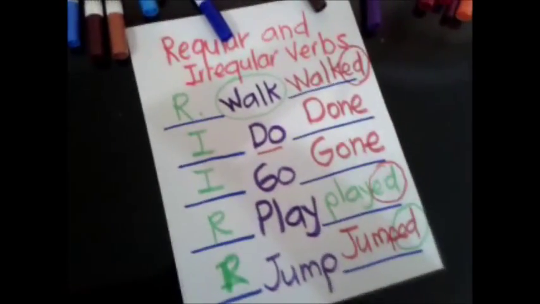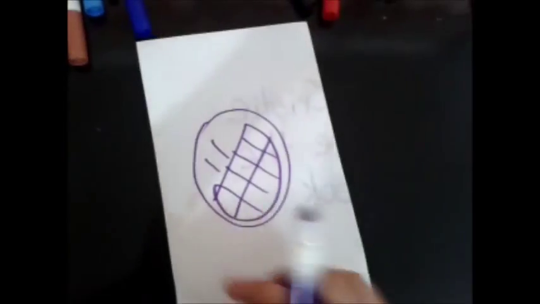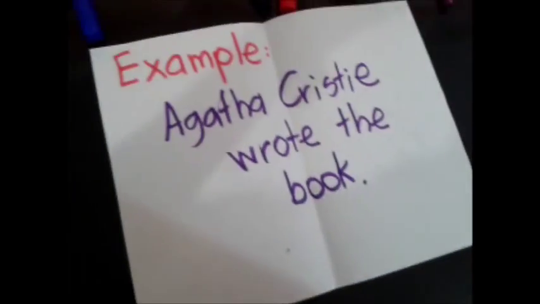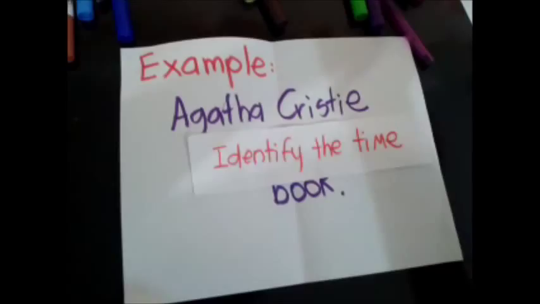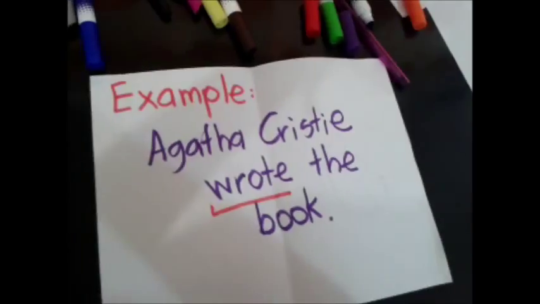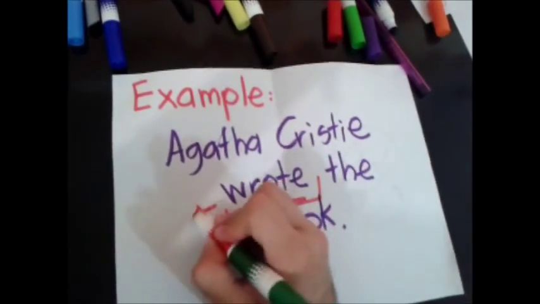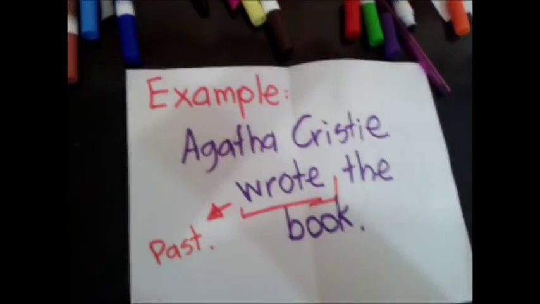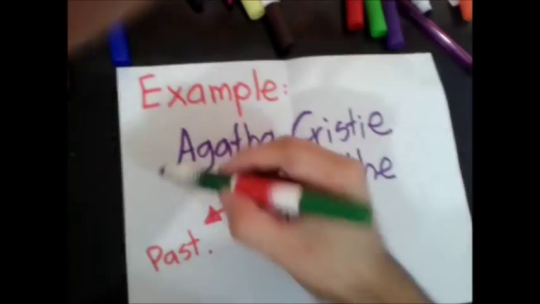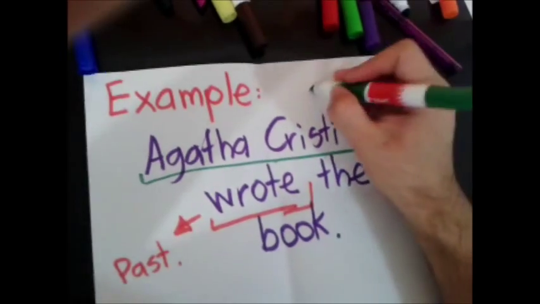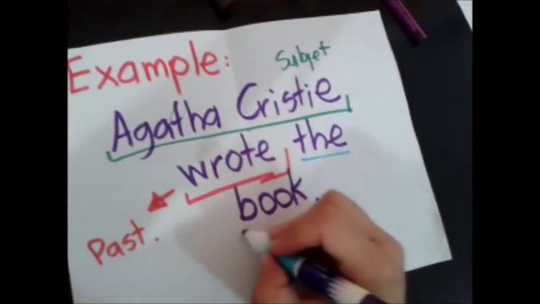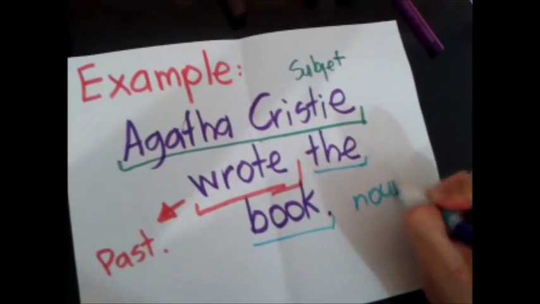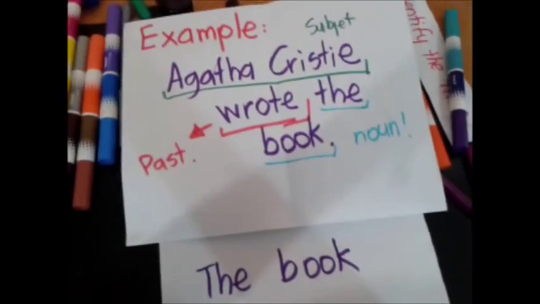So let's put this theory into practice. Let's do this example. Agatha Christie wrote a book. The first thing we're gonna do is identify the time. The time here is past. Okay? Simple past. So we're going to keep that in mind. Then we're going to identify the subject. The subject is Agatha Christie, who is the person that does the action. And the noun is the book, that is the thing that is affected by the verb.